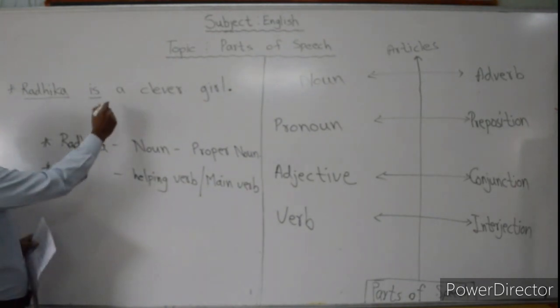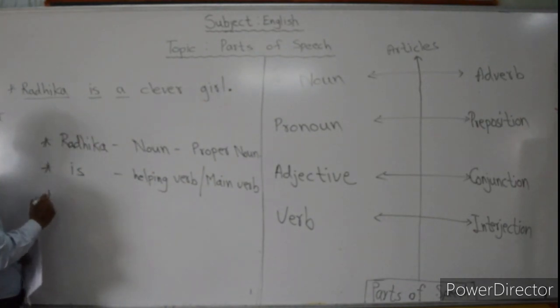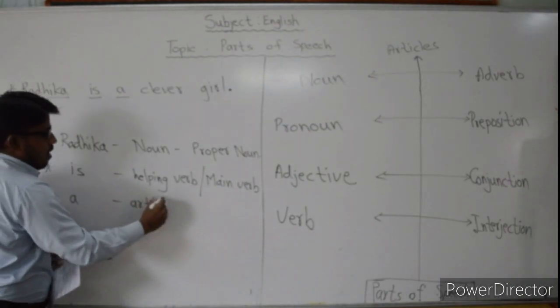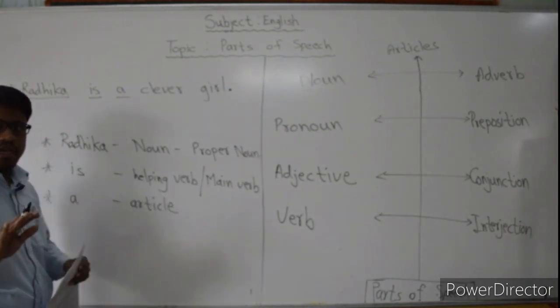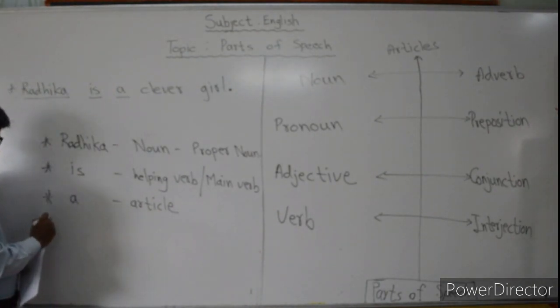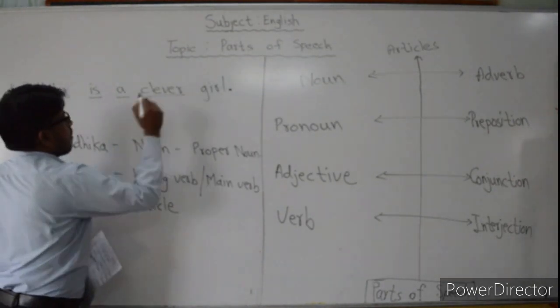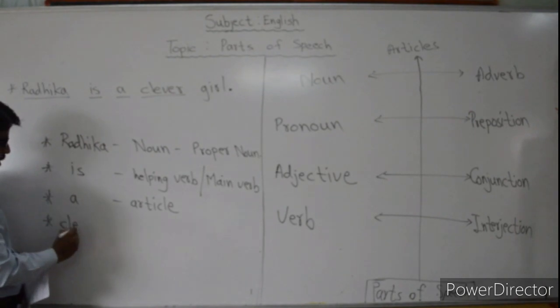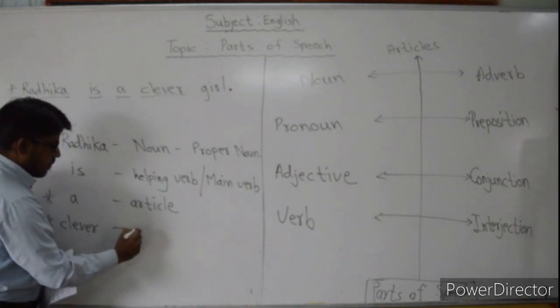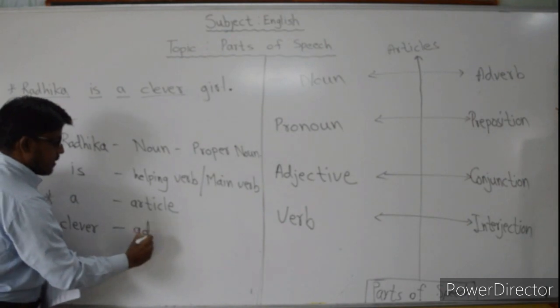Then next, a. What is a? A is an article. Actually there are 3 kinds of articles, a, an and the. Then next, clever. What is clever as per the parts of speech? Clever is an adjective.